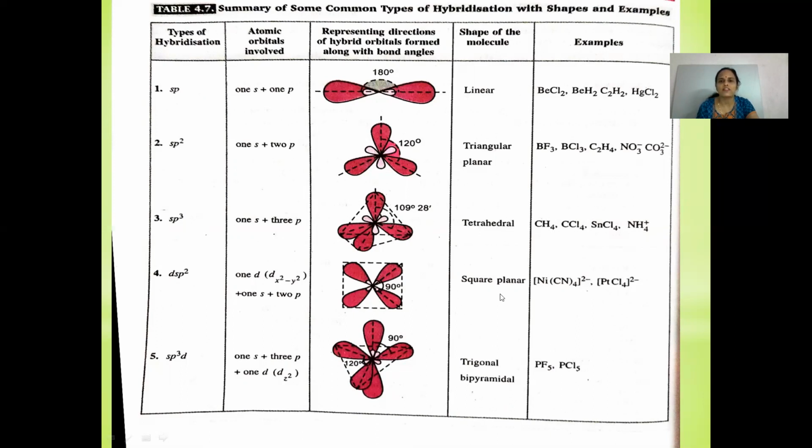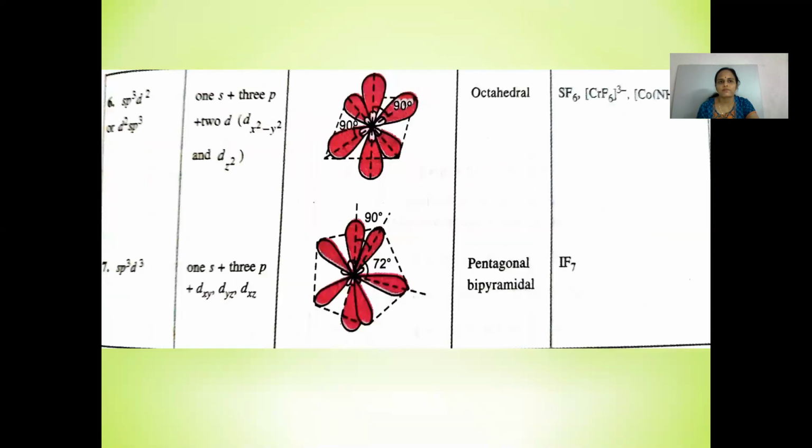dsp2 type of hybridization results in square planar geometry. Examples are [Ni(CN)4]2-, [PtCl4]2-, etc. sp3d type of hybridization, trigonal bipyramidal structure, PF5, PCl5, etc. sp3d2 or d2sp3 type of hybridization results in octahedral geometry.